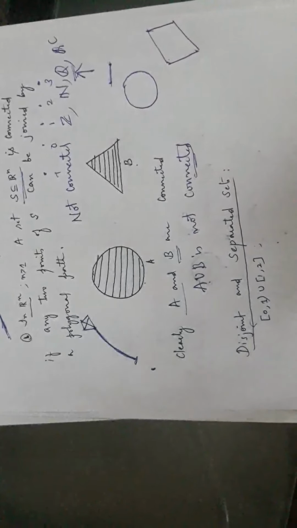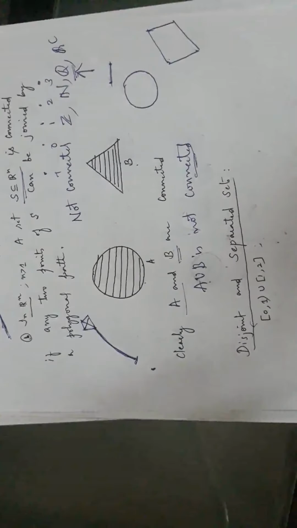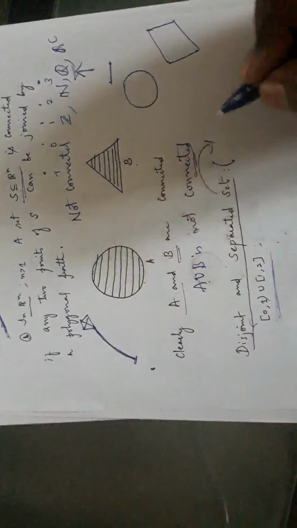For the sake of simplicity, I will try to explain through examples, because reading the definition and again coming to the problem is somewhat hard. Let me think about the problem, then we can solve some problems, right? You can give the theoretical definition and you can imagine what's happening. The visualizing mind should be there once you read some concepts. Disjoint sets and separated sets are different. Strictly speaking, these sets are not one and the same.